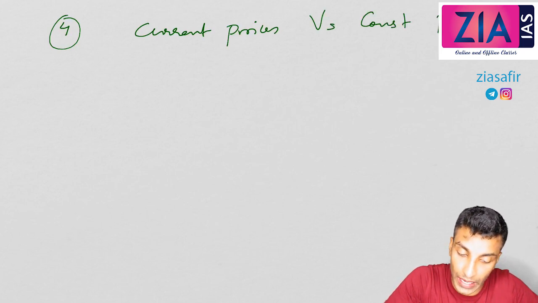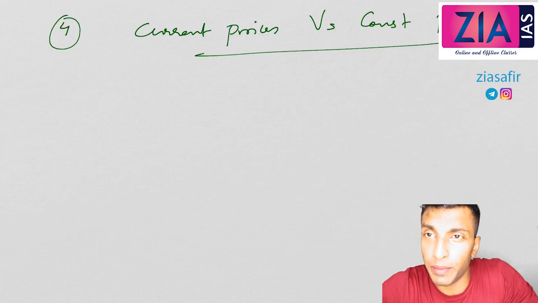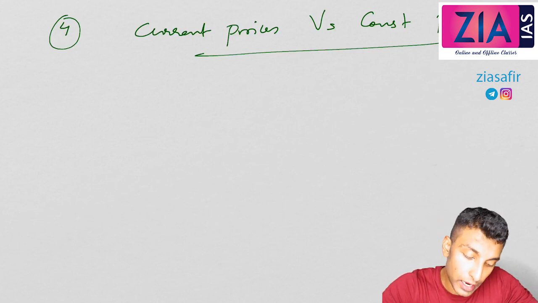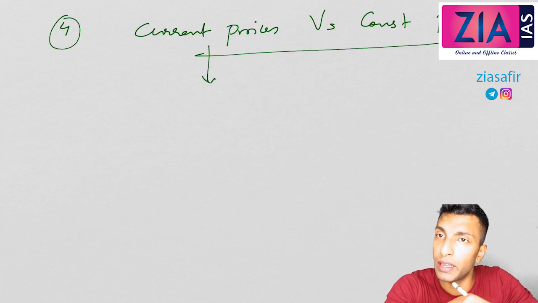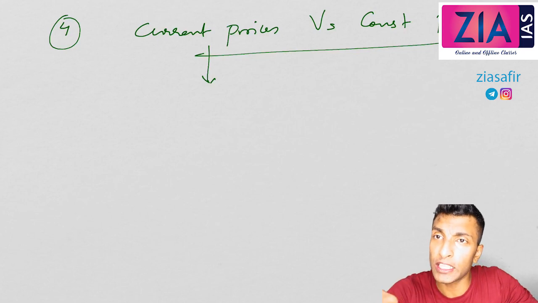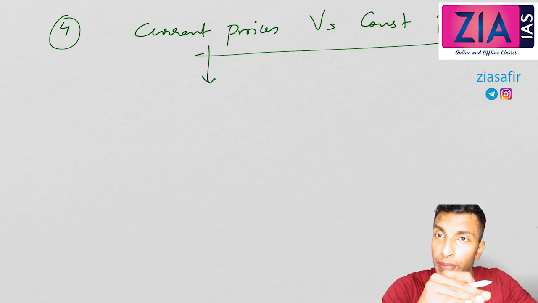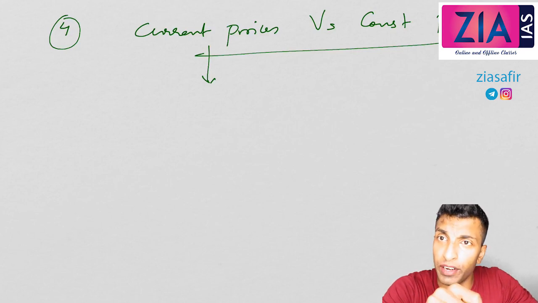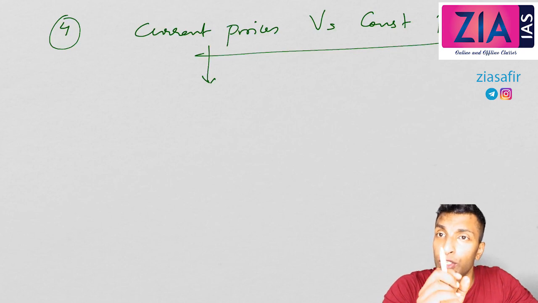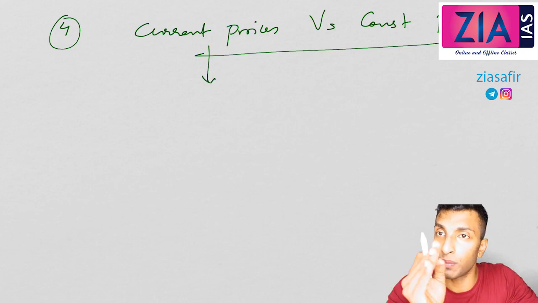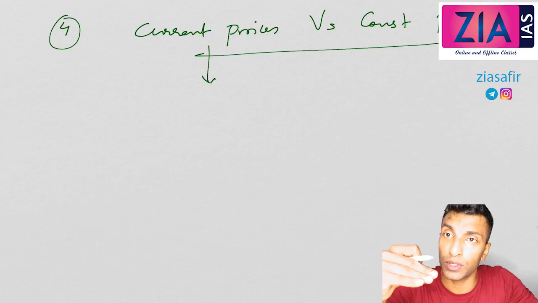See, when we talk about current prices and constant prices, what is the difference between these two? The difference between these two is actually inflation, because current prices means it is actually the prevailing price in the market. Constant price means it is based on a base year. So constant price is based on a base year price. It is 2011-12 now, and current price means the prevailing price in the market. Okay, so what is the difference between these two? It is the inflation. How much value changed from 2011-12, that is a base year, to current value.